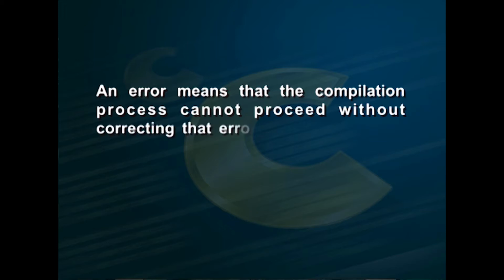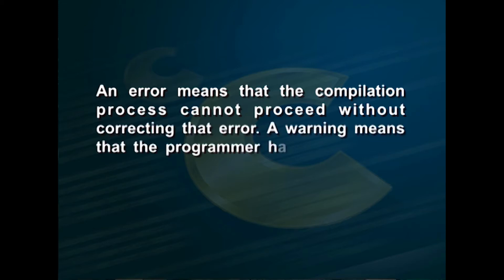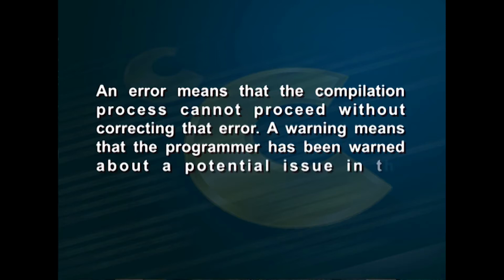The compiler issues either error or warning messages for the errors and potential errors that are identified. An error means that the compilation process cannot proceed without correcting that error. A warning means that the programmer has been warned about a potential issue in the program. Most of the C compilers allow the programmer to control what kind of warnings are to be issued, but errors are always displayed.